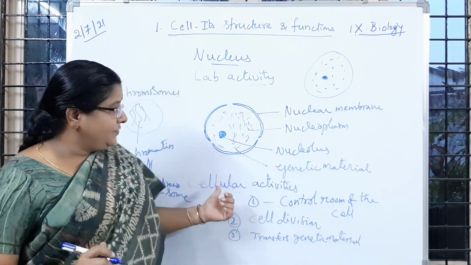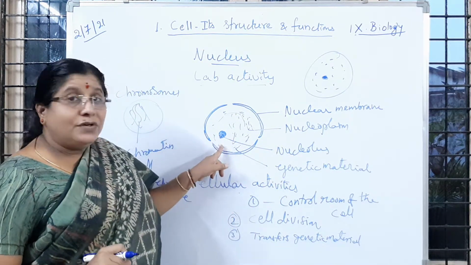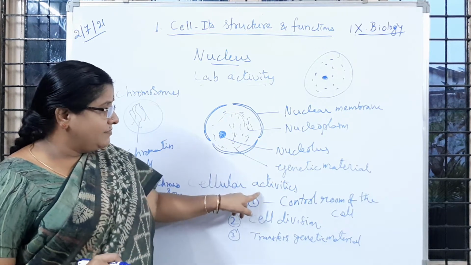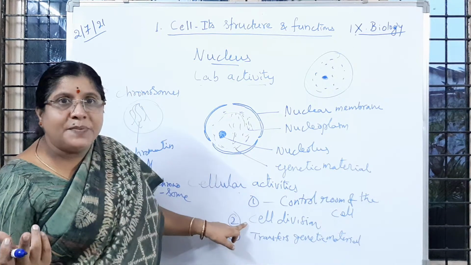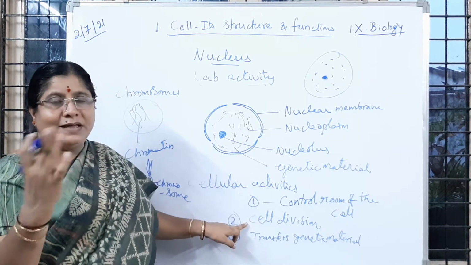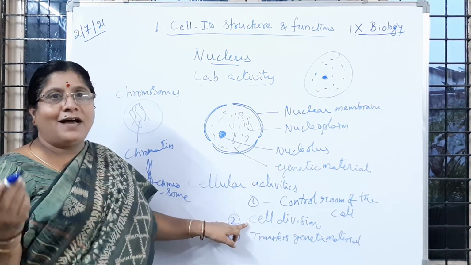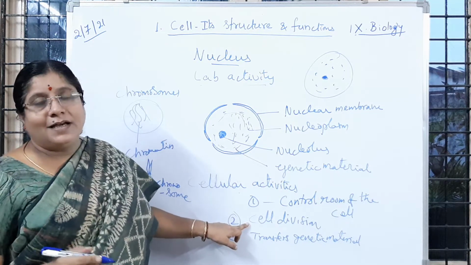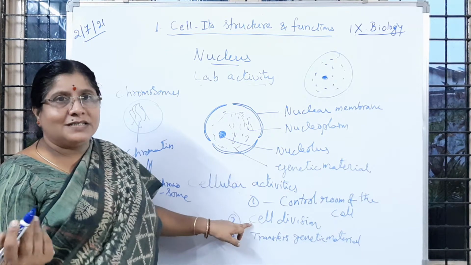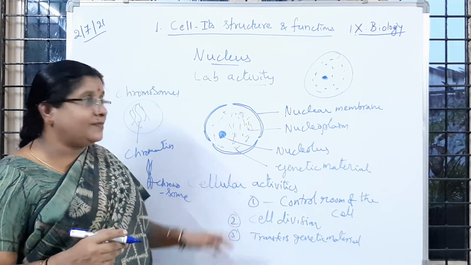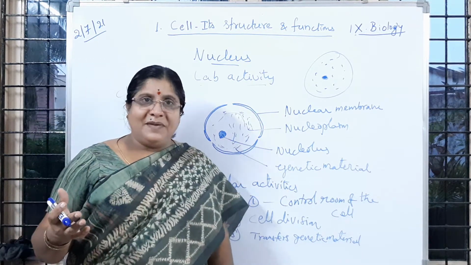What are the functions of the nucleus, children? The nucleus controls all the cellular activities, so it is called the control room of the cell, and new cells are developed. In the 8th class you learnt budding in hydra, or binary fission in amoeba. From the parent amoeba we got 2 daughter cells. How is it formed? It is because of the nucleus, which carries genetic material.